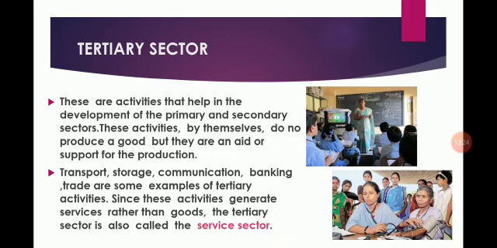So here we have seen the dependency of the primary sector on the secondary sector and the dependency of secondary sector on the primary sector. Students, tertiary sector is also dependent on these two sectors. As these sectors are producing goods, it is transported, banking facilities are given to these sectors, means tertiary sector is helping these two sectors, gives support to these two sectors.